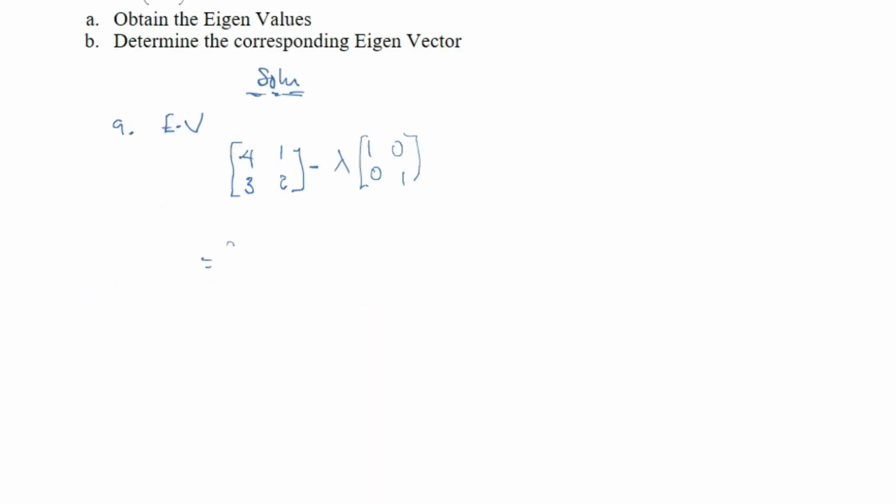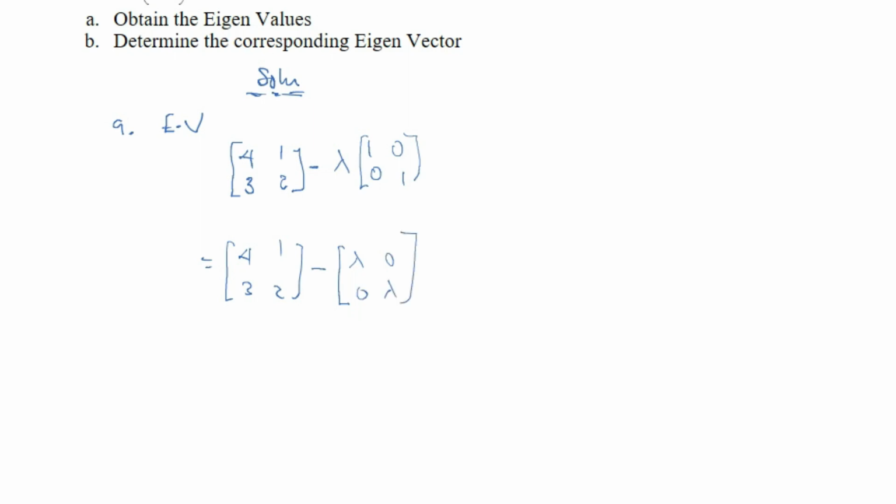Therefore, this is equal to [4, 1; 3, 2] minus lambda times the identity. If we open the matrix with lambda, lambda times 1 is lambda, here is 0, here is 0, and here is lambda.